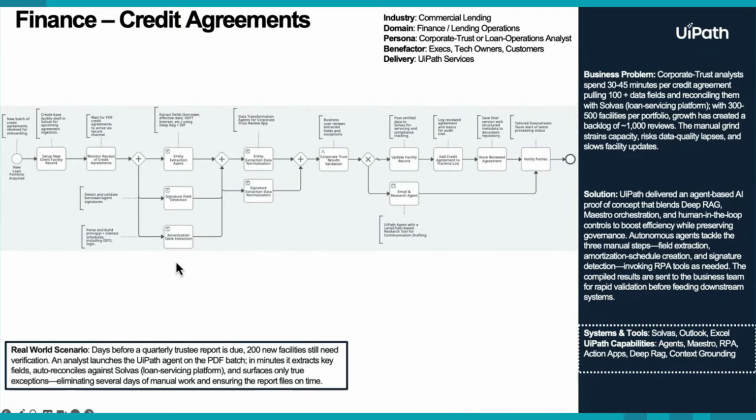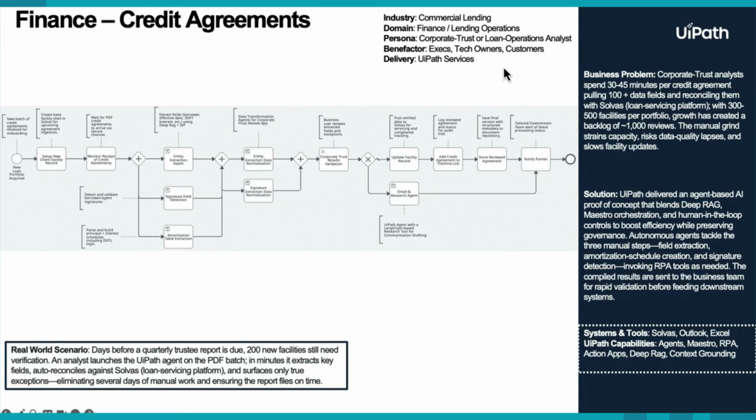So these are three core things that take an enormous amount of time for teams to do manually today. If you think about the velocity of agreements that a corporate trust team can be processing, there could be hundreds of these that have to be intaked, ingested, and processed in a very little amount of time. And then ultimately integrating back into upstream and downstream systems, human in the loop processing, etc., to make sure that while we're using agency and advanced capabilities, we are having a human governance oversight.